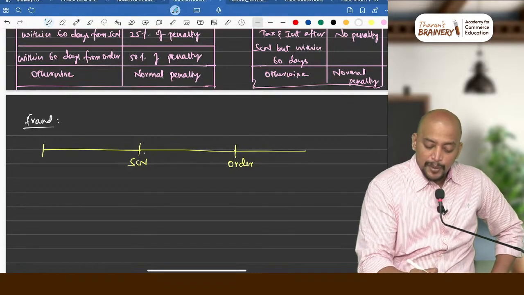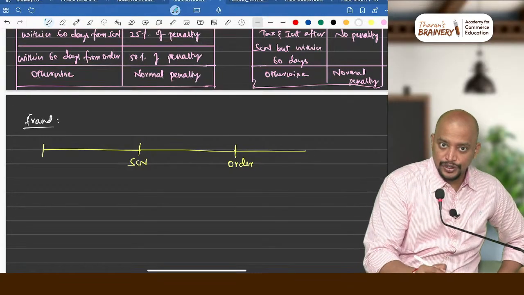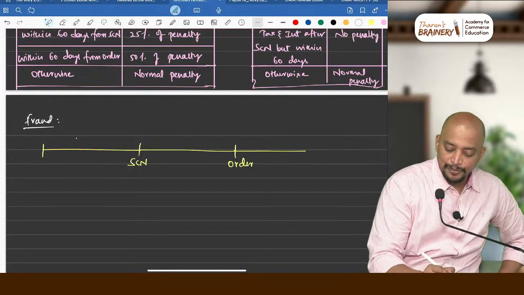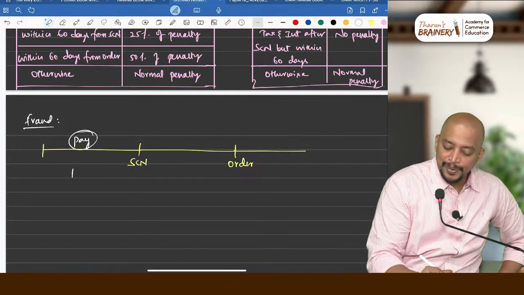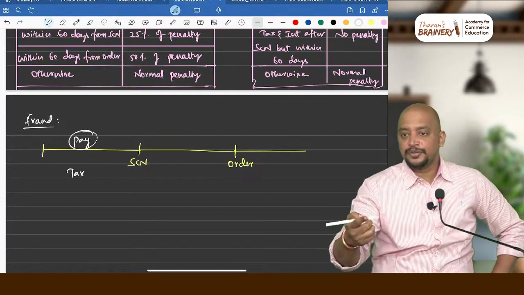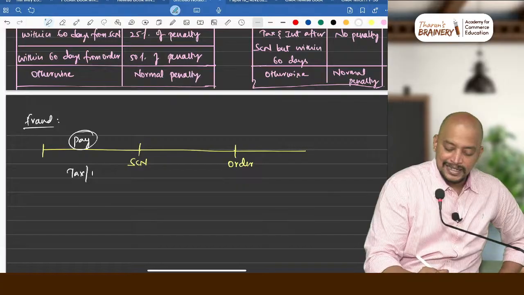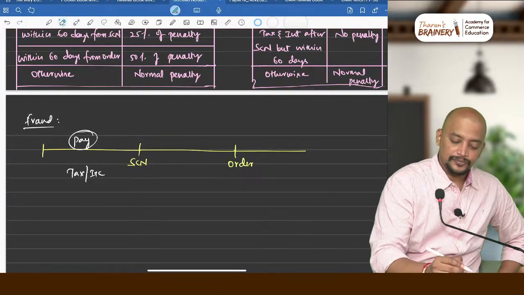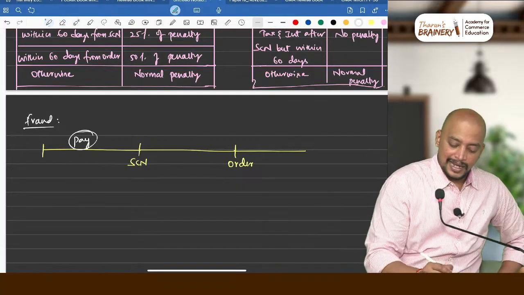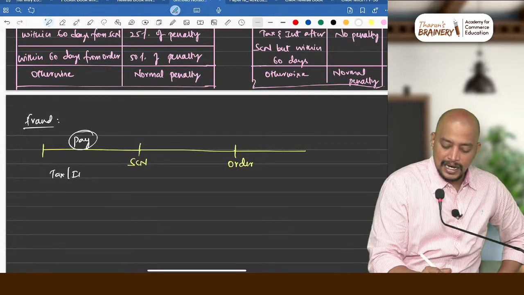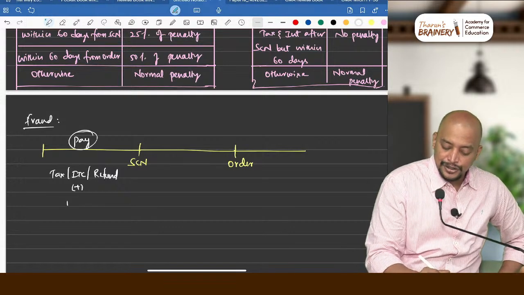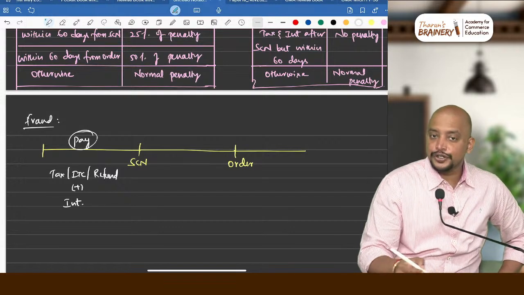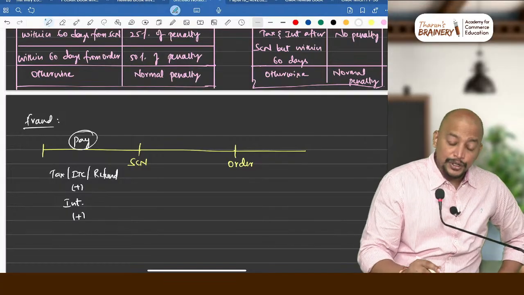If you pay at this stage, what you need to pay? Tax anyhow you need to pay, because you have evaded tax or ITC or refund, and thereafter you need to pay interest also, plus you need to pay what?